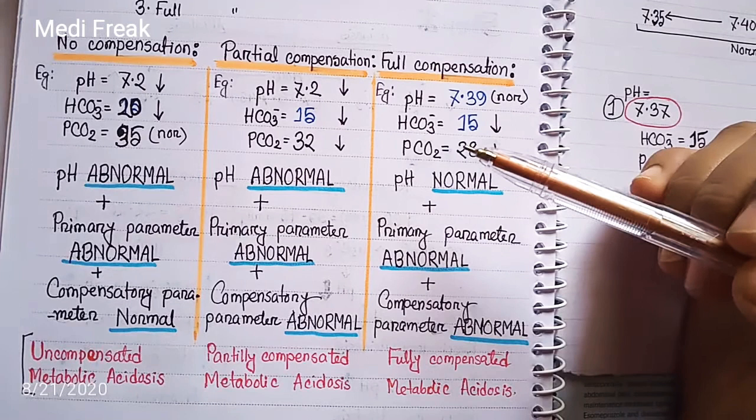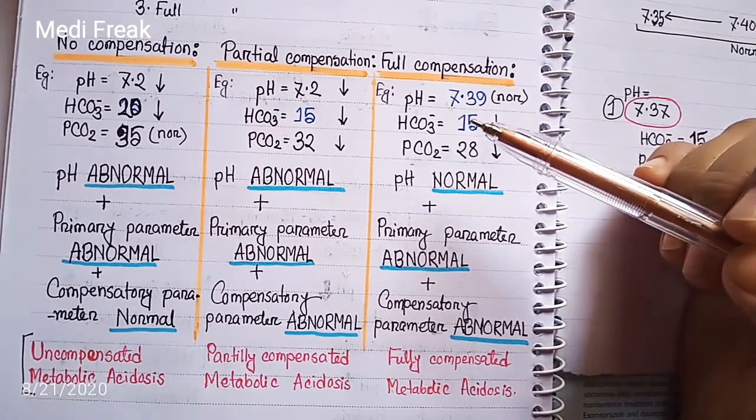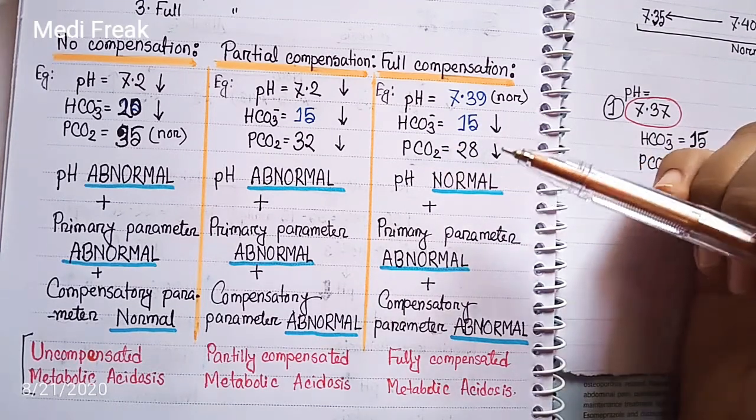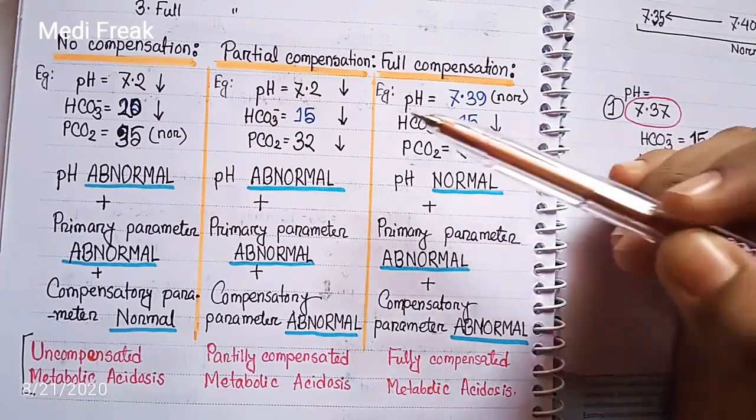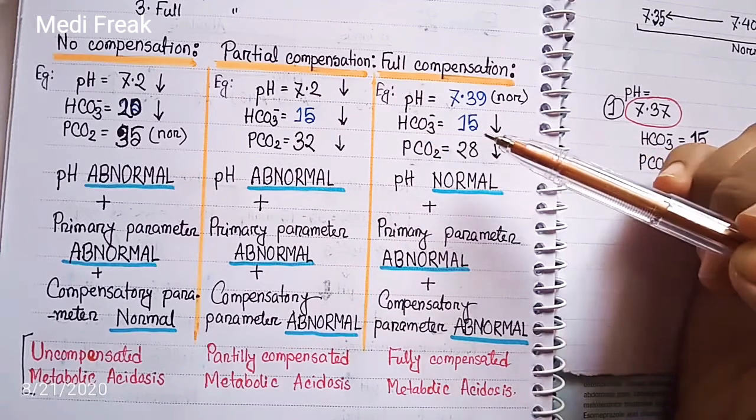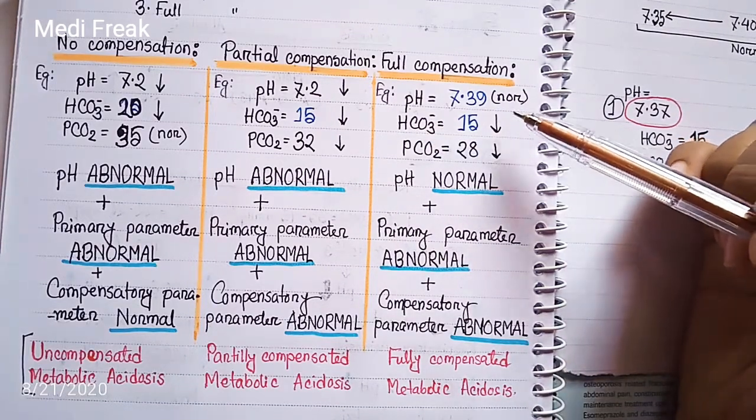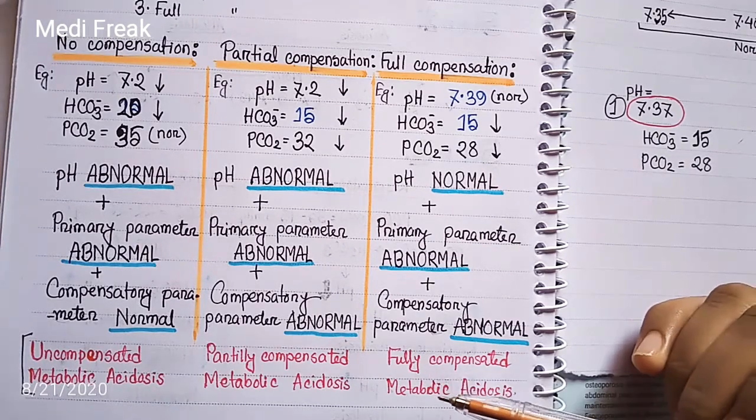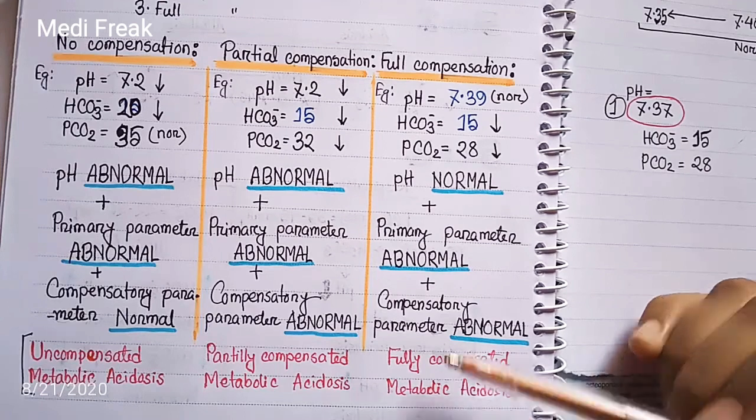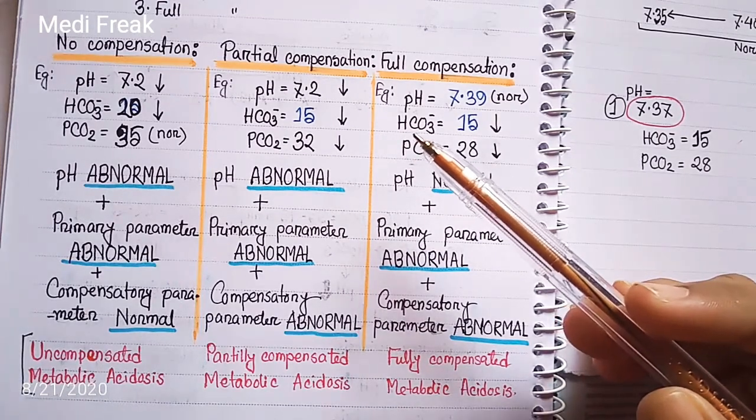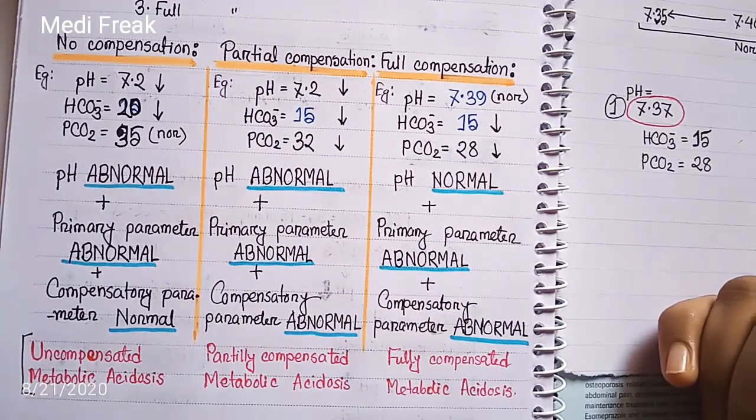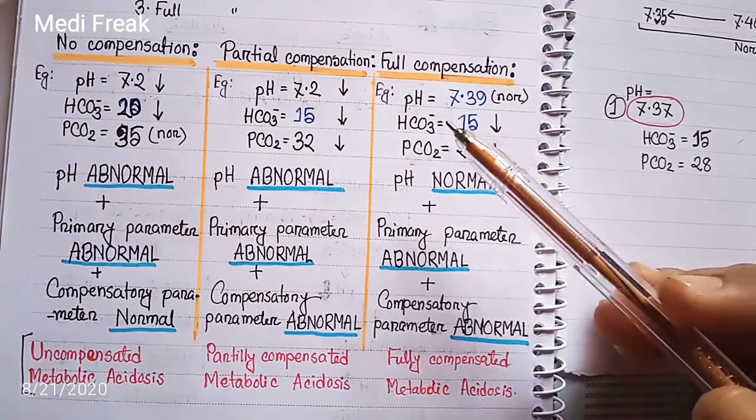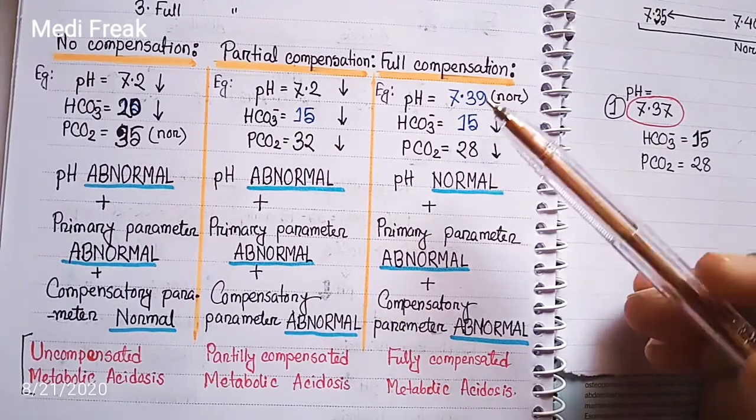Here is an example. If the pH is 7.39, which is normal in range, the partial carbon dioxide is 28, which is less than normal. The bicarbonate level is 15, which is less than normal. So you can say here is fully compensated metabolic acidosis. Why metabolic? Because of bicarbonate. Why acidosis? We'll discuss it later. Why fully compensated? Because here the pH is in normal range.